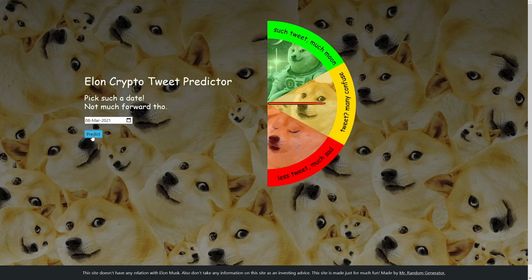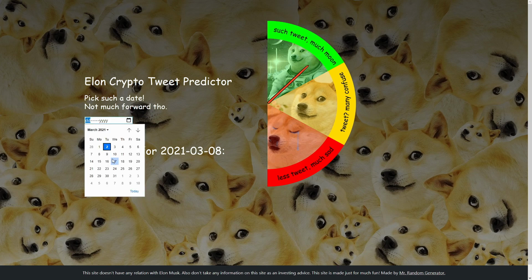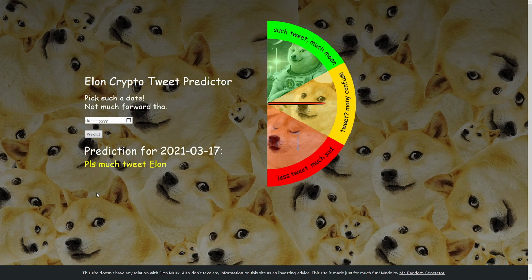Let's choose 8th of March, and as you can see, it indicated a high tweet chance, which says that Elon would be highly likely to tweet on that date. So let's choose another one. For example, the 17th of March. Now we are unsure and only hope for some tweets. And finally, let's pick the 27th of March. And as you can see, at that date we don't expect any tweets from Elon. So much sad.